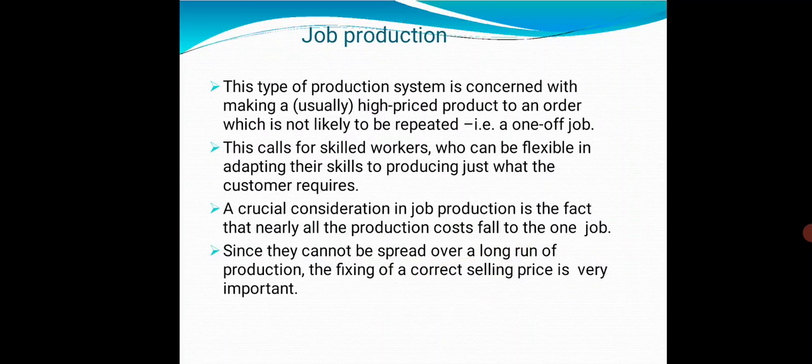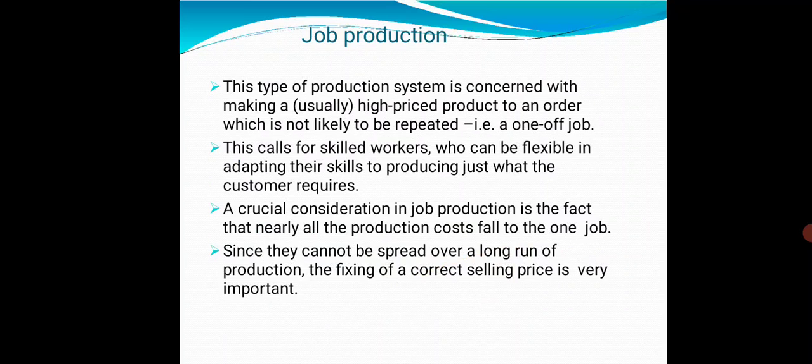This calls for skilled workers who can be flexible in adapting their skills to producing just what the customers require. A crucial consideration in job production is the fact that nearly all the production costs fall on the one job.